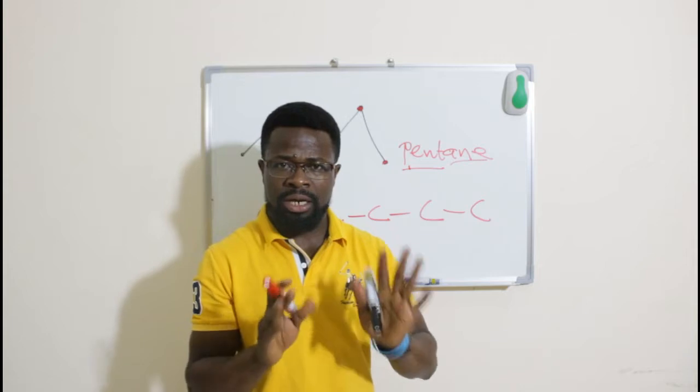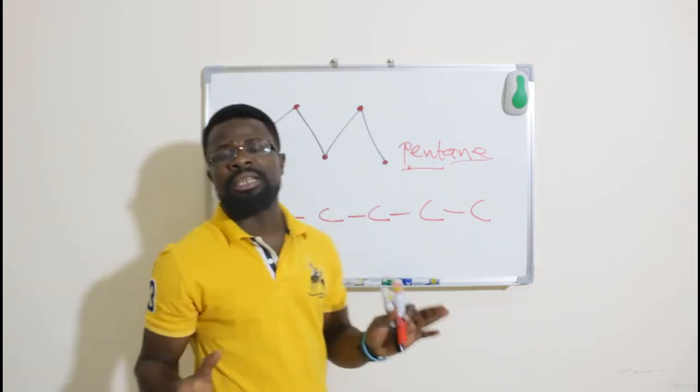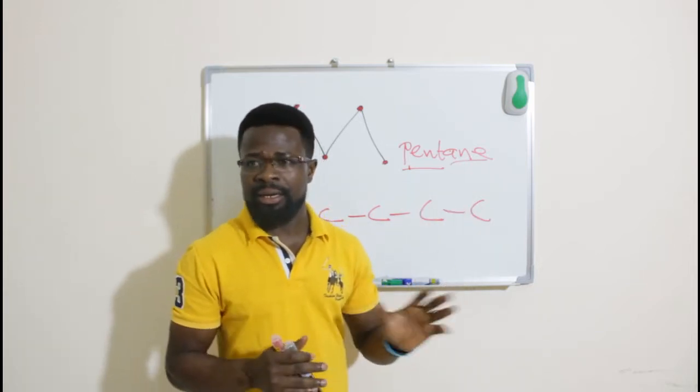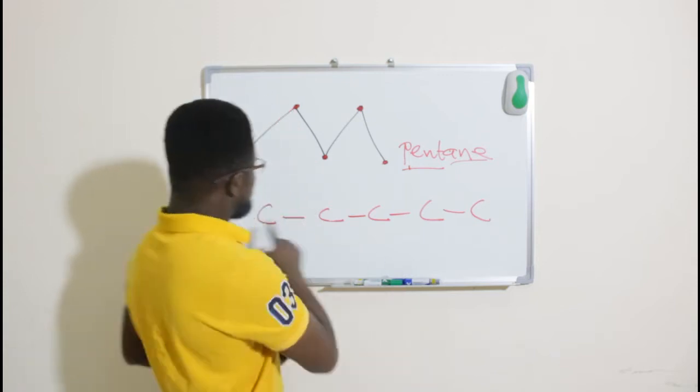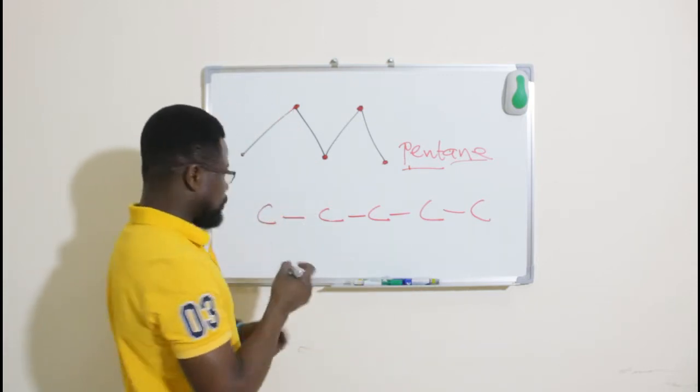And this pentane, look at this. Very important in organic chemistry. If we draw the structure like this, we don't need to put the hydrogen atoms. We can name it simply as pentane. But if we write it this way, then we need to put the hydrogen atoms. So let's look at it.